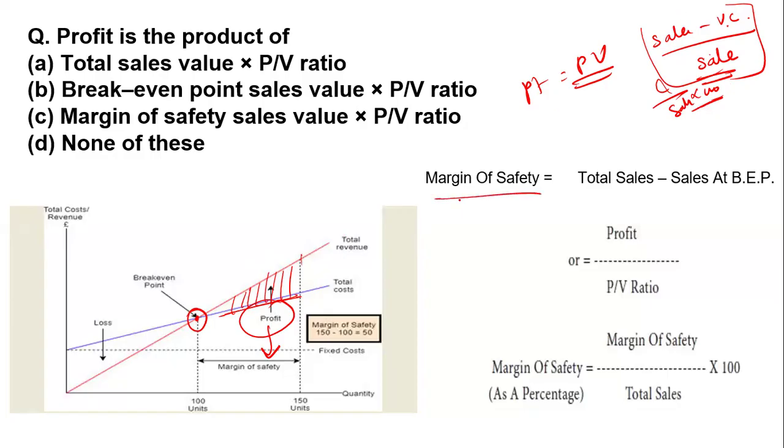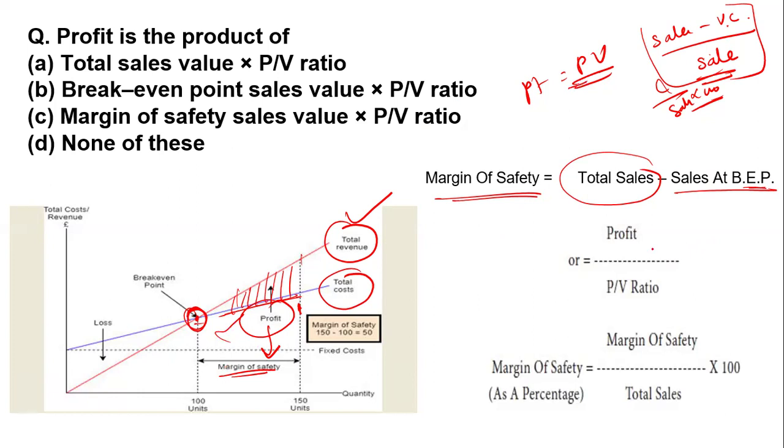So what is the margin of safety? Margin of safety means from the total revenue, we reduce the break even point sale. Either you can say this is a profit, but what you are doing is taking the difference from this break even point to this total sale. Whatever difference we take, this is the margin of safety. That means from the total sale, you reduce the sale at the break even point, and that is your margin of safety. When calculating the margin of safety, you need the profit and the PV ratio. So the margin of safety formula is the profit divided by the PV ratio.